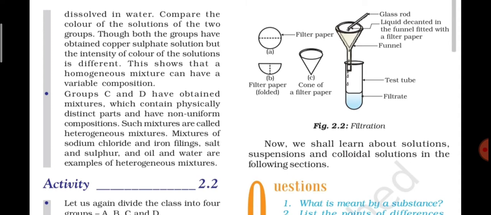As I have told you, you can also perform this activity. Instead of copper sulfate, you can take common salt, which we use at home, or sugar. Suppose you have taken sugar: in 2 glasses with the same volume of water, in one glass you add 1 teaspoon and in the other 2 teaspoons of sugar. What will you find? First of all, you will call both glasses sugar solution. And when you compare, the glass in which you have added 2 teaspoons of sugar has much more taste of sugar because you have added double the amount.